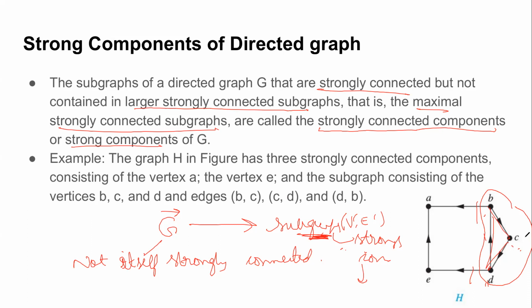So let me know, is this clear to everyone? What is a strong component? A strong component is basically a subgraph of a directed graph which was not originally strongly connected, but if we extract that component, it has the strong connectivity property. That means you have a path between all pairs of vertices in both directions. Such components are what we call strong components.